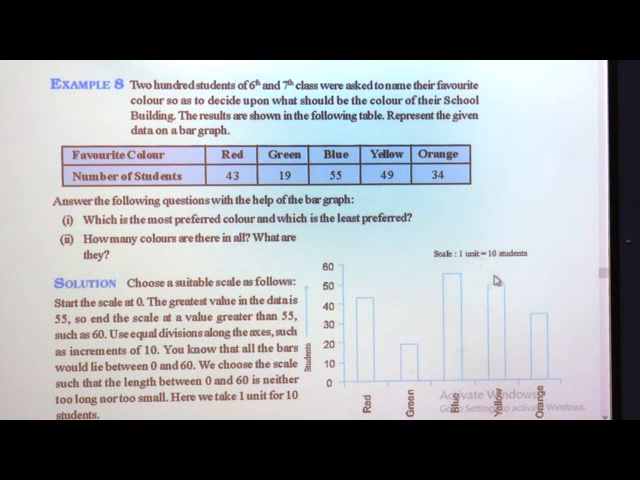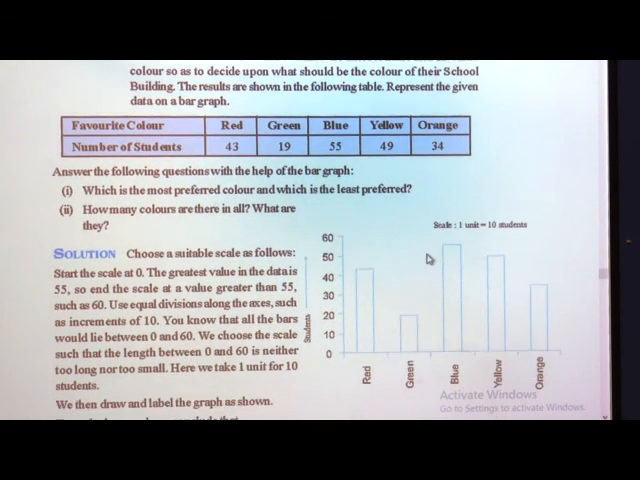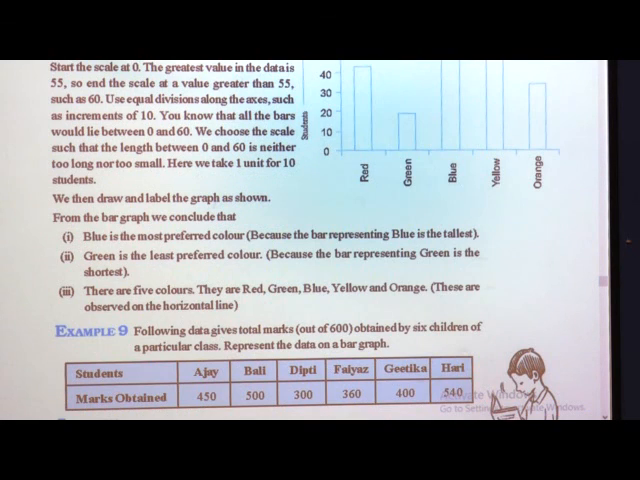So, I think everyone understood how to write the y axis and x axis. We have to think, and first, after completion of the y axis, you have to write the scale. Next, we draw and label the graph as shown. Yes, we have to draw the graph on graph paper.